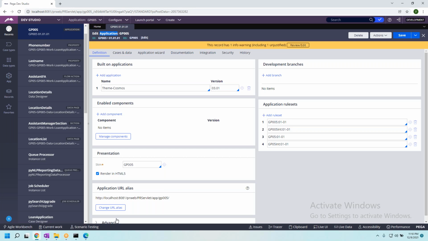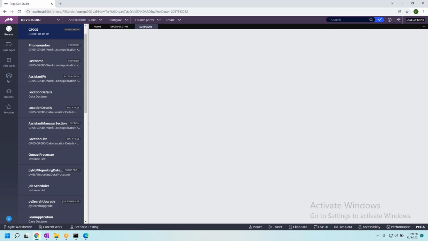Now let me open the operator ID. What is our operator ID name? Did someone remember? Kumar sir. Kumar 001. Okay, so now if I open the operator ID, you should be seeing Kumar 001. Am I right to say? Yes, sir. Right. Now let's see.